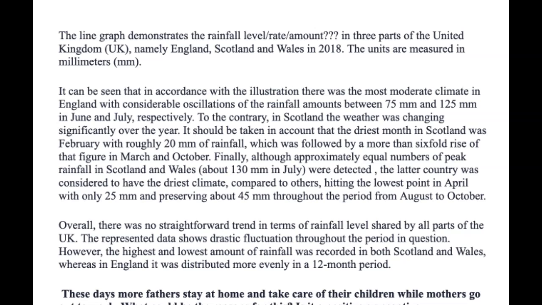So the line graph demonstrates the amount of rainfall in 3 parts of the United Kingdom, namely England, Scotland and Wales in 2018. The units are measured in millimetres. Perfect. It can be seen that in accordance with the illustration, there was the most moderate climate in England.